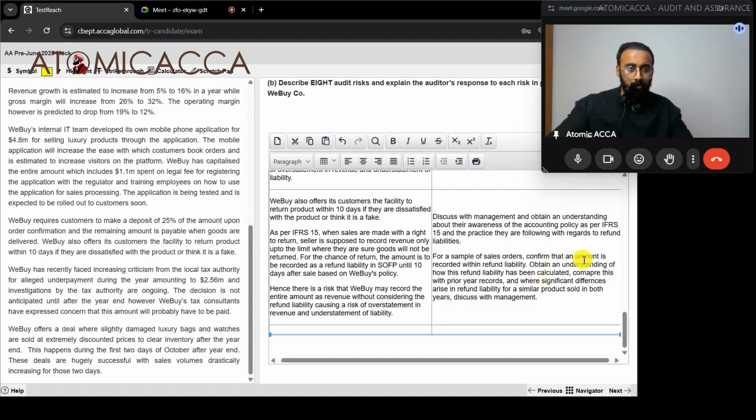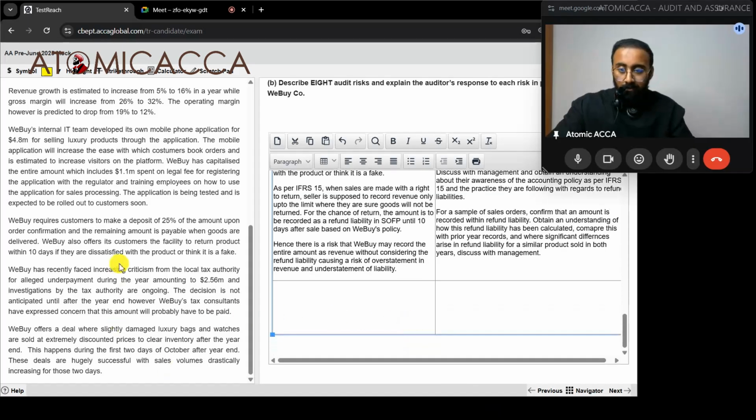So what we told here: obtain an understanding of how this refund liability has been calculated, then compare this with prior year records, and where significant differences are arising in the refund liability for a similar product that is sold in both years. Last year also you sold this thing, this year also you sold this thing, but the refund liability recorded is way too different for both of them. Then discuss with the management where significant discrepancies are arising. Cool. So now we are done with 7.